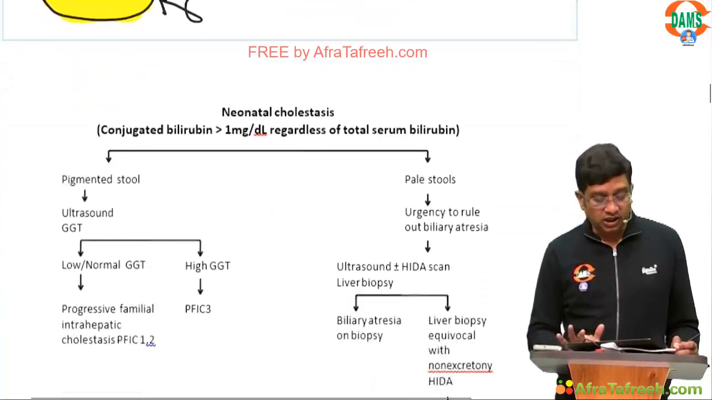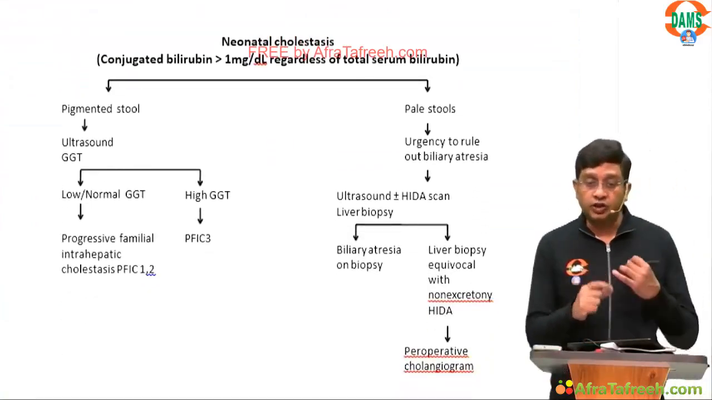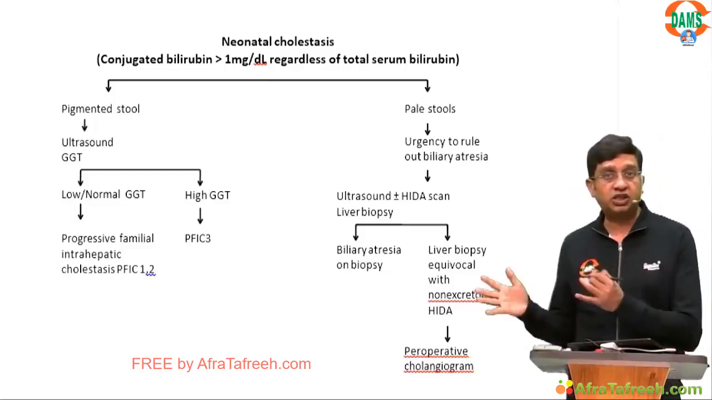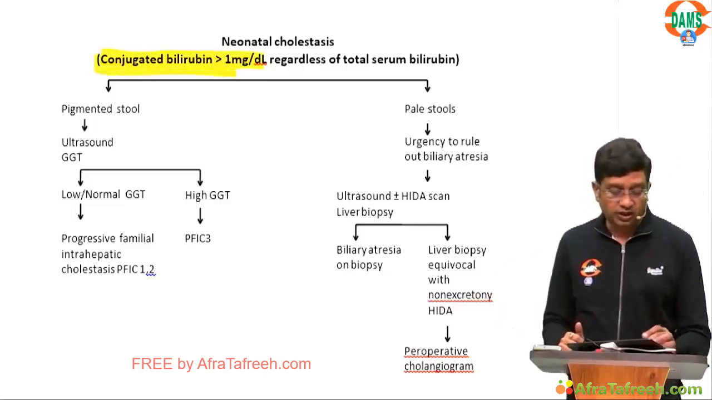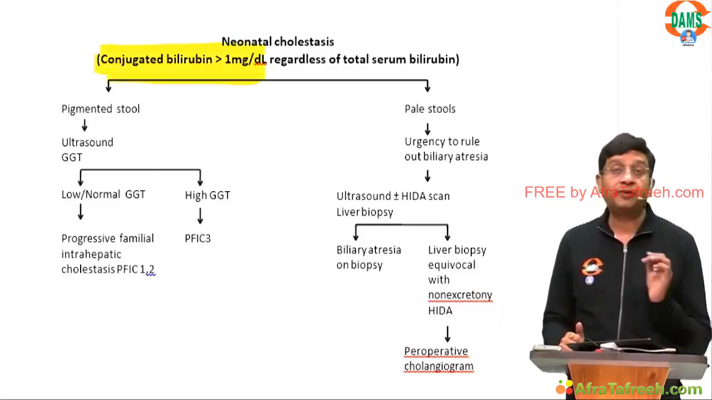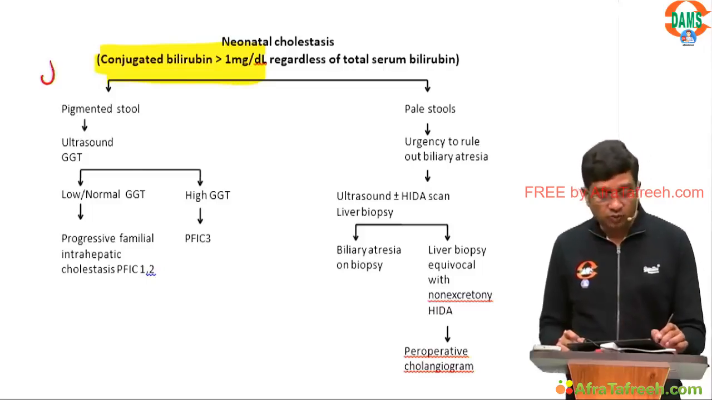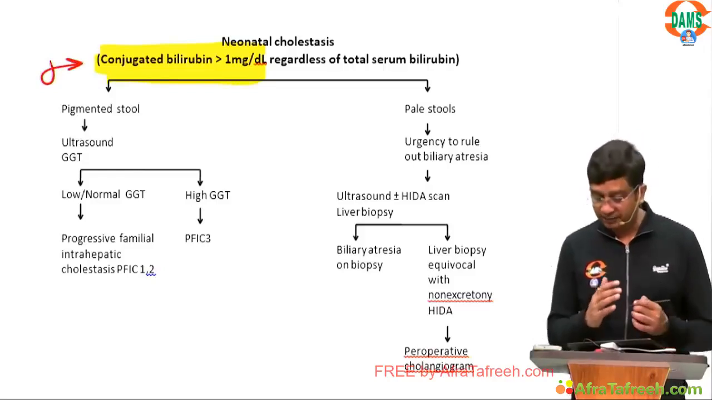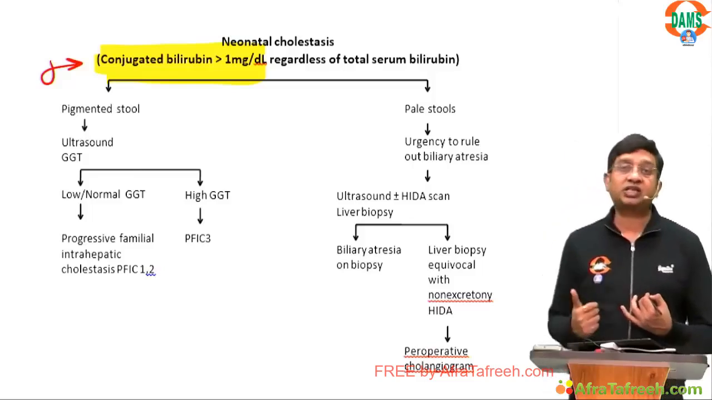Now this again is basically a picture of how to go about a case of neonatal cholestasis. Cholestasis means the bile is not reaching the duodenum, so there will be an increase in the conjugated bilirubin. And what is pathological? The pathological conjugated bilirubin is more than 1 milligram per deciliter. A child comes to you, conjugated bilirubin is increased. What is the next step to be done?